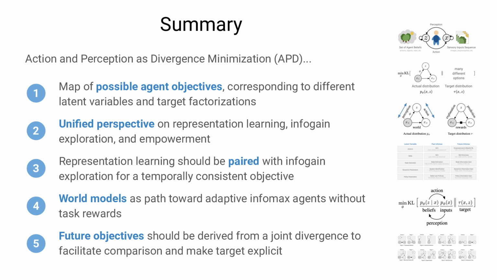We suggest to derive future agent objectives from a joint divergence to facilitate comparison, make explicit the distribution that the agent aims to converge to, and highlight the intrinsic objective terms needed to reach that distribution.